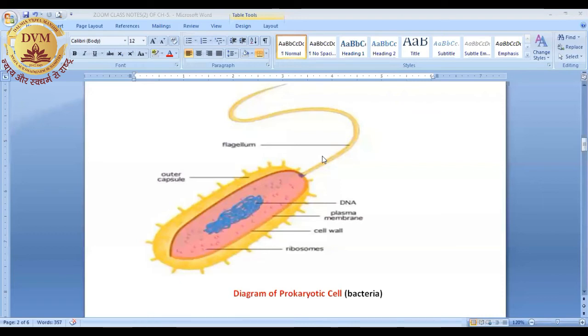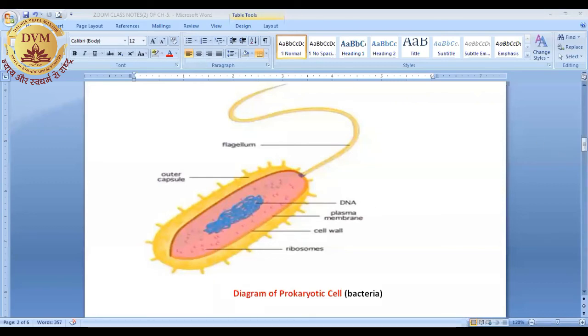So you can say that bacteria is a simple cell which is not well developed, right? Most of the cell organelles are absent, the nuclear membrane is absent, and such DNA which lies in the cytoplasm is known as nucleoid, right?